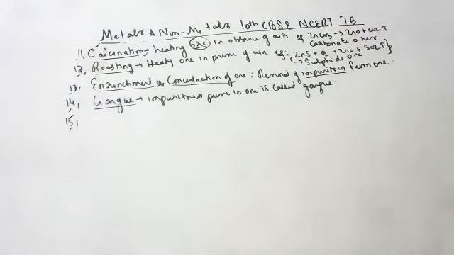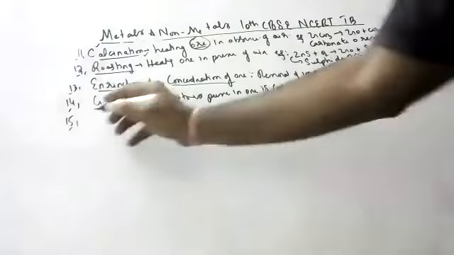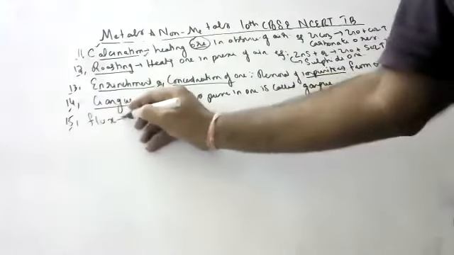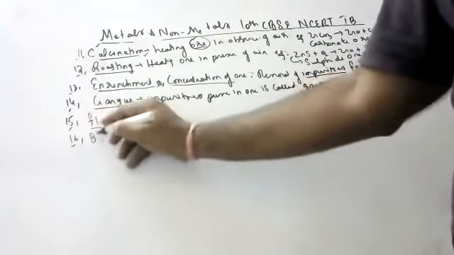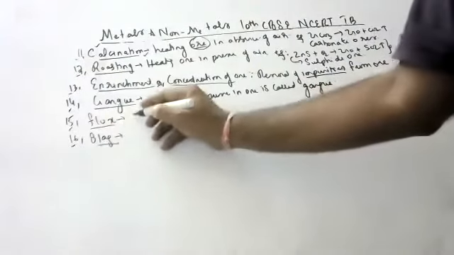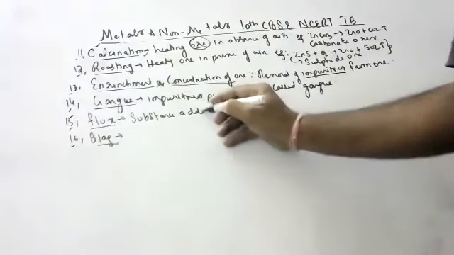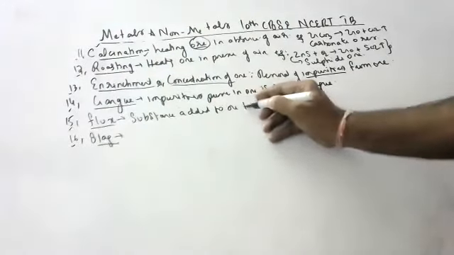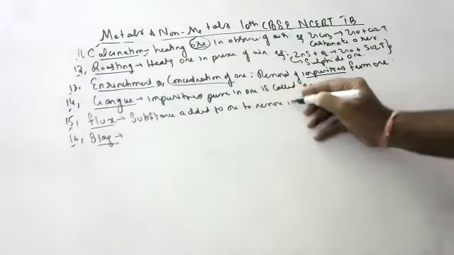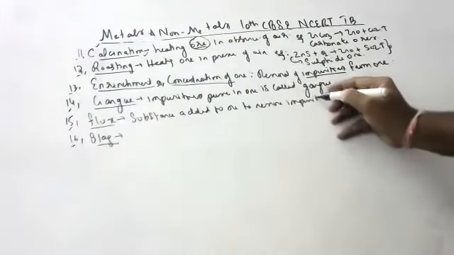Next, gangue is over. Flux and slag. Flux is a substance added to ore to remove impurities. Sometimes impurities won't come out normally, children, so you have to add some substances.